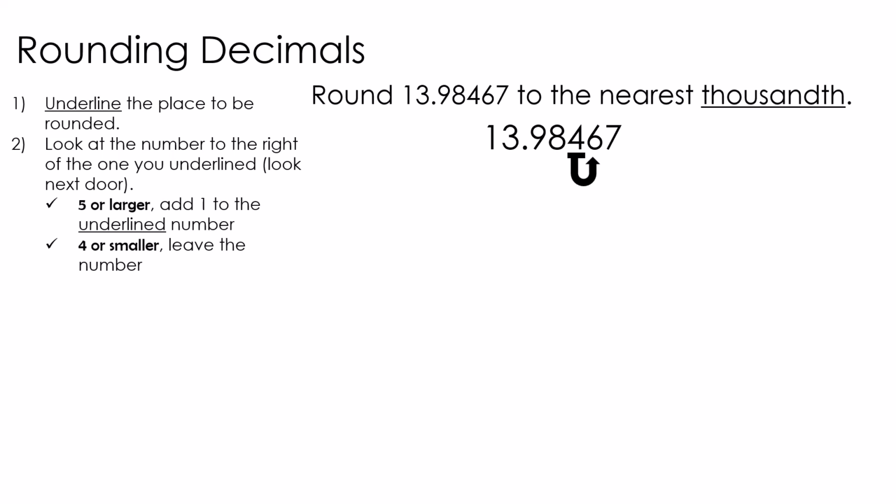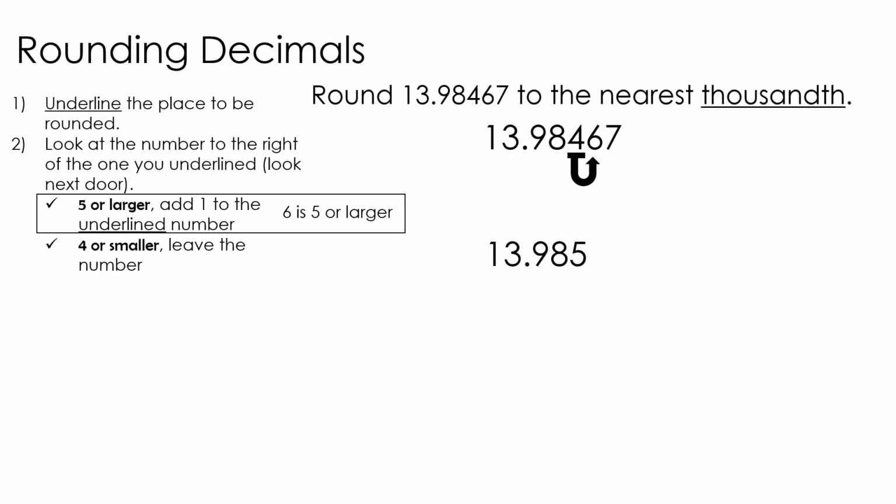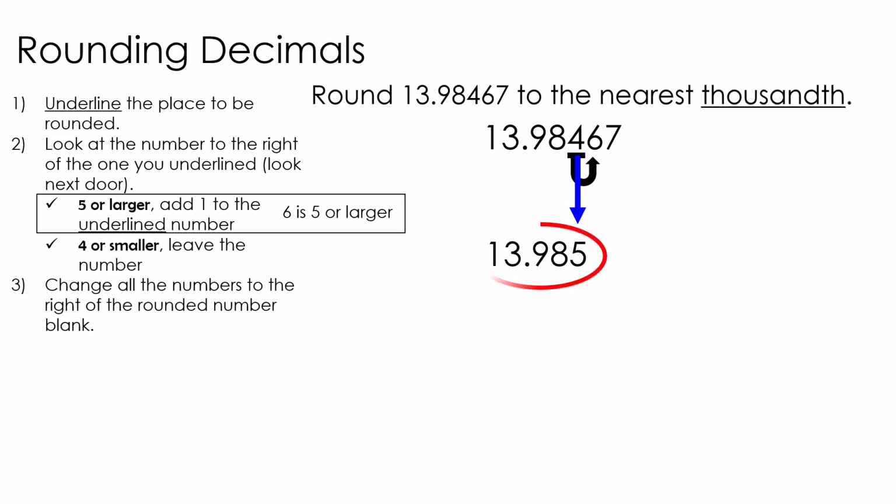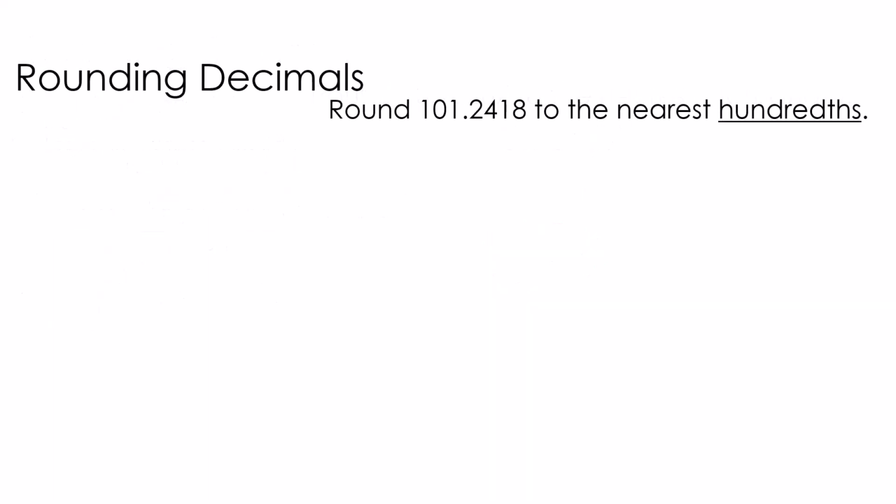Is 6 5 or larger, or 4 or smaller? Well, in this case, 6 is 5 or larger. That means we have to add 1 to the underlined number. Then everything else to the right goes away. And what's our answer? 13.985.